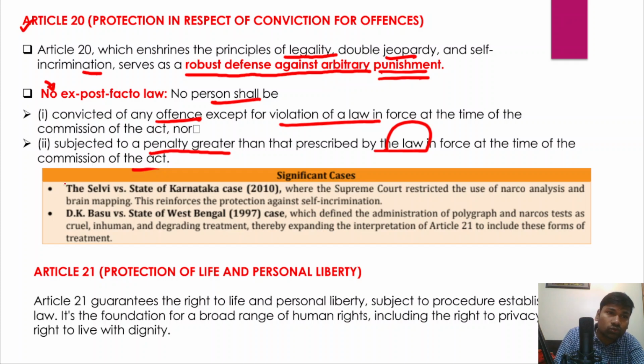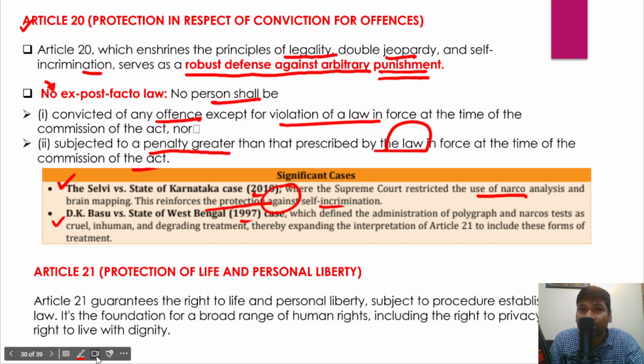Right. So there are two significant cases. One is Selvi versus State of Karnataka, 2010, and the other is DK Basu versus State of West Bengal, in 1997. In the Selvi versus State of Karnataka case, the Supreme Court restricted the use of narco-analysis and brain mapping, because this reinforces the protection against self-incrimination. Giving evidence against himself or herself is what is called self-incrimination.